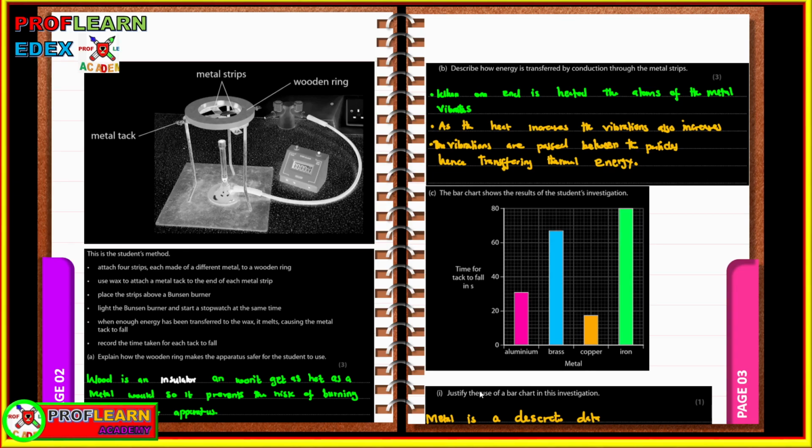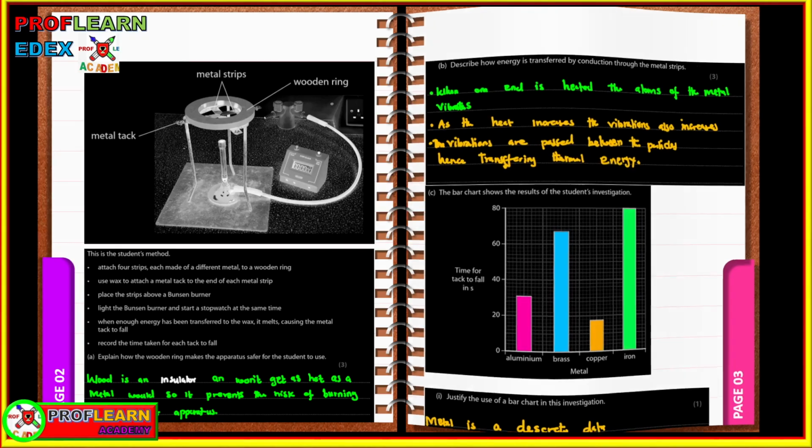Now, we are supposed to justify the use of a bar chart instead of a line graph. This is because metal is discrete data. Remember, when you are trying to analyze data, you can either use a line graph or a bar graph. So depending on the type of data you have, if it's continuous data like measurements that you are taking, you are going to use a line graph. But if it's discrete data, for instance, different types of metals is discrete data, so we are going to make use of this.